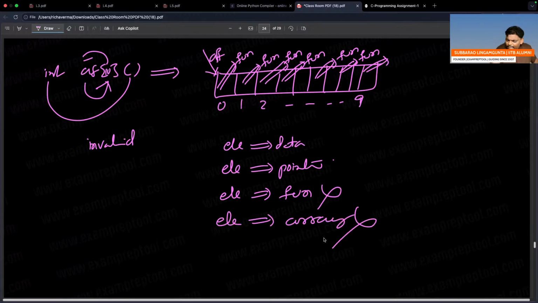Inside an array, every element is an array, not acceptable. Every element is a function, also not acceptable. Every element is data, acceptable. Every element is a pointer, also acceptable. Every element is a function, not acceptable. Every element is an array, not acceptable.